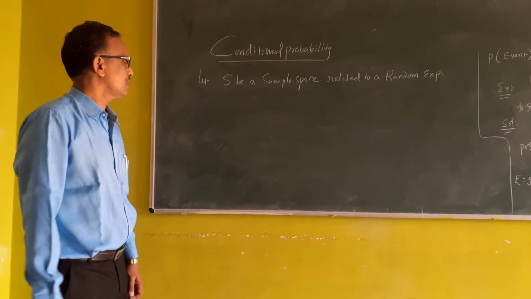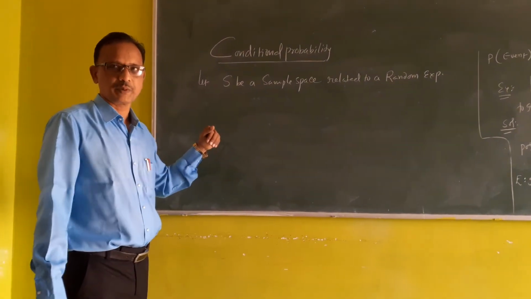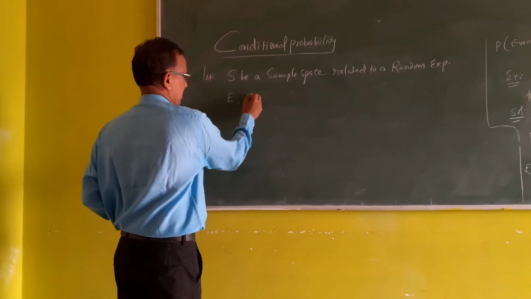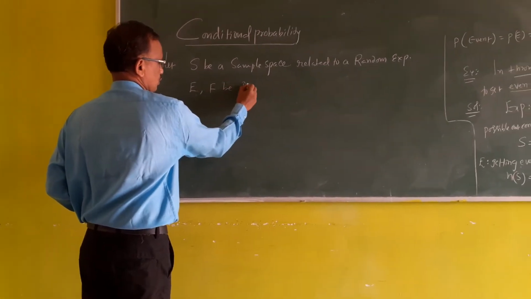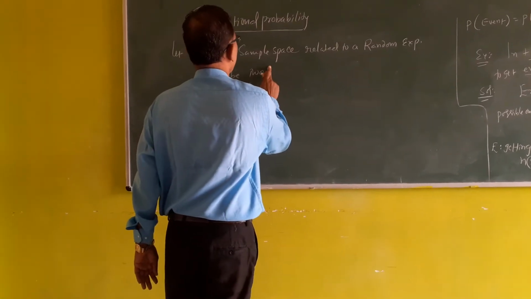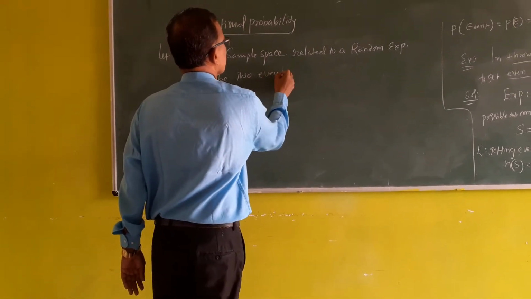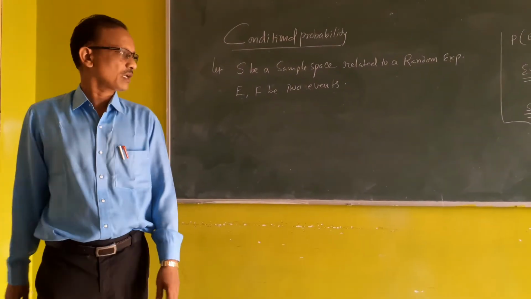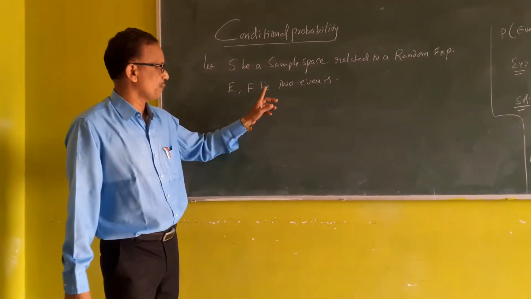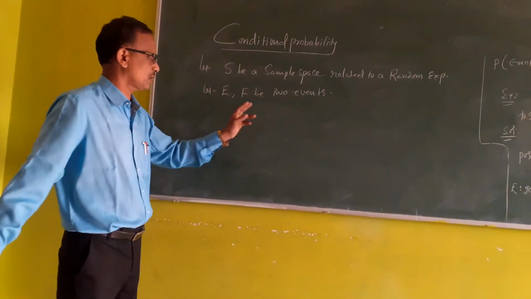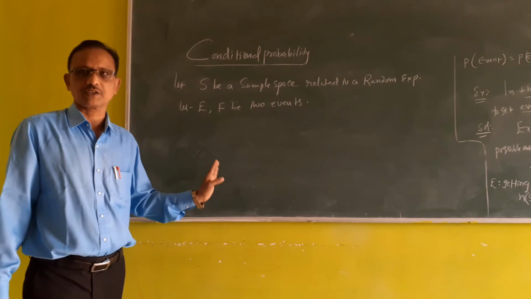In this experiment, there are two outcomes, two events. Let E and F be two events in this experiment.